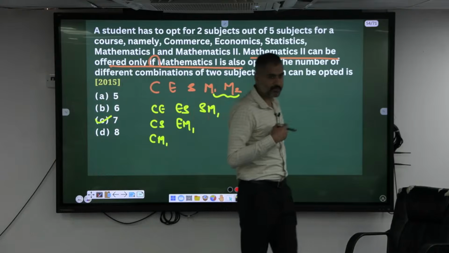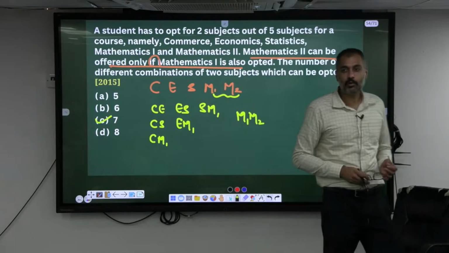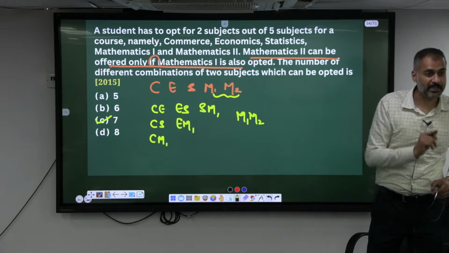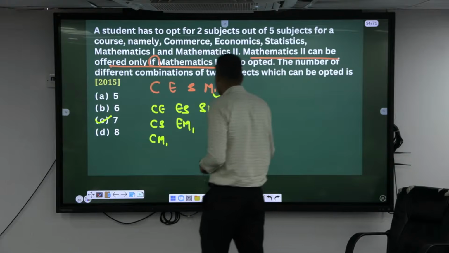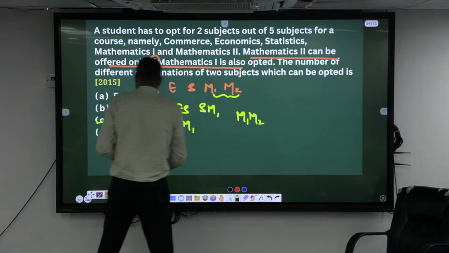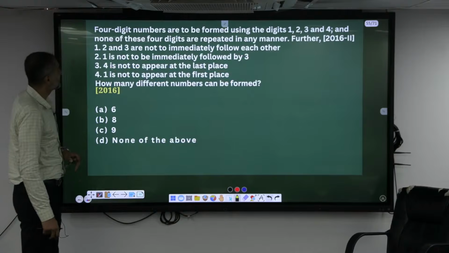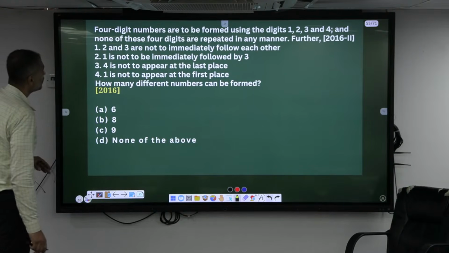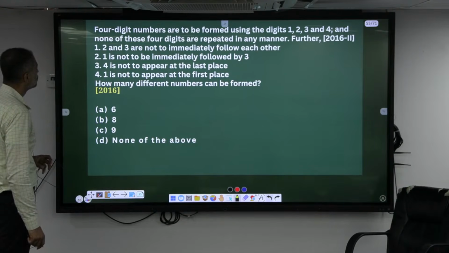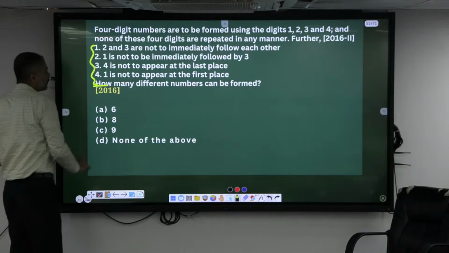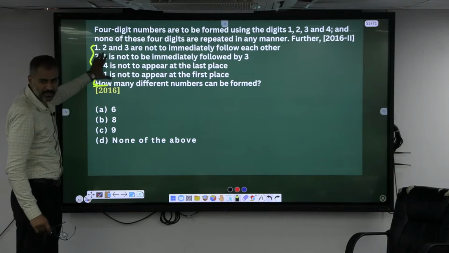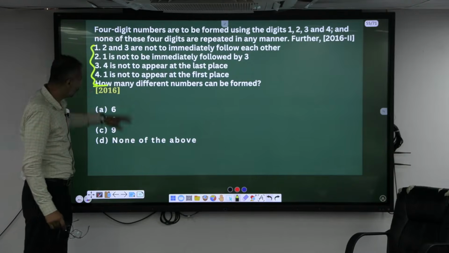Do not get confused here. M2 will be offered only if you opt for M1, which doesn't mean the vice versa. M1 can be combined with any other subject, but M2 is combined only with M1. Next case. There are lots of conditions here, so in such cases try to avoid these questions. No need to do this one.